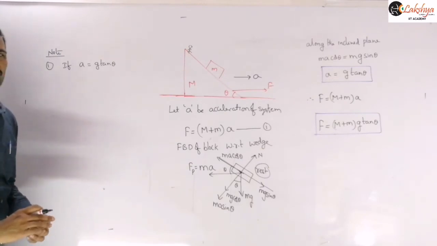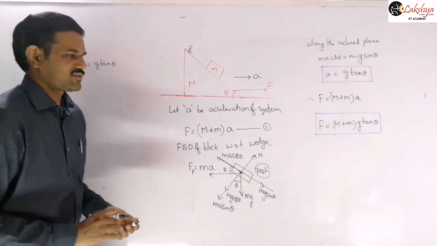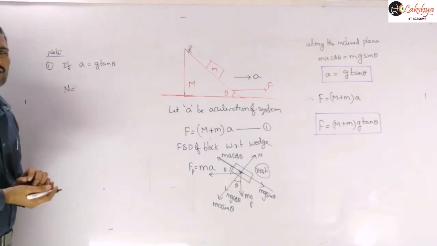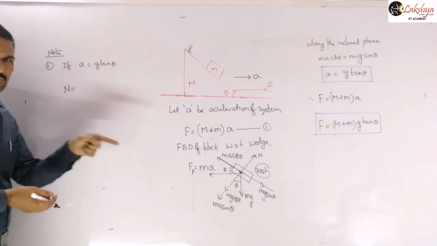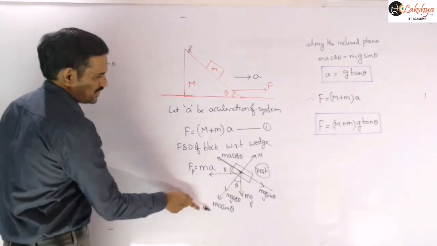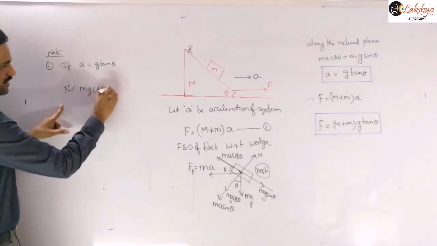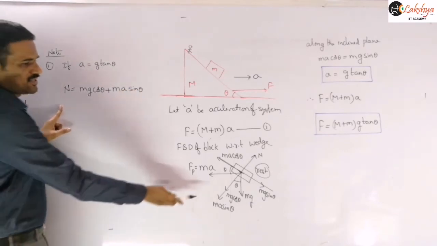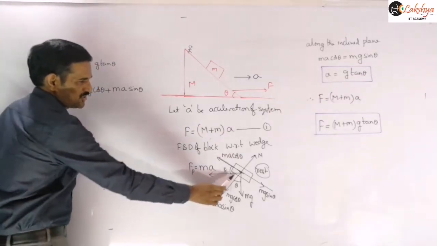Then the normal reaction acting on the block is given by... generally our normal reaction will be mg cos theta when the block is sliding down. But let us see in this problem. From this equation you can calculate that the normal reaction is equal to mg cos theta plus ma sin theta, that is also in this direction. So this is the normal reaction.